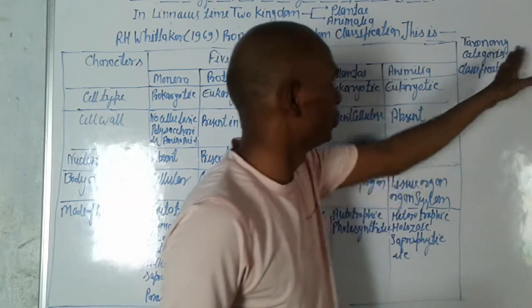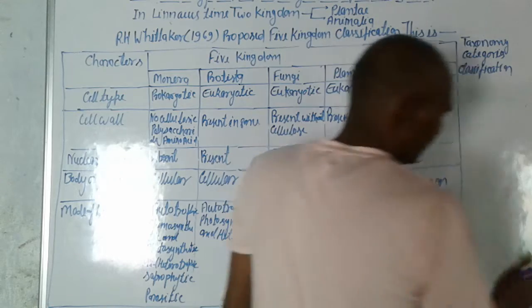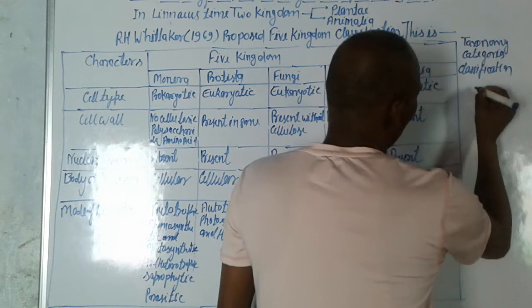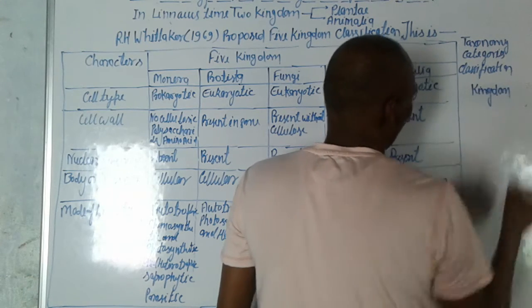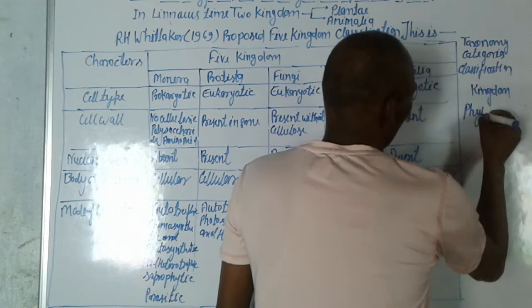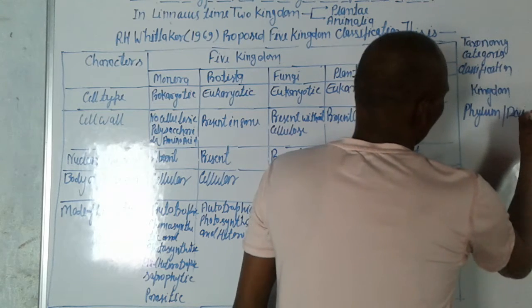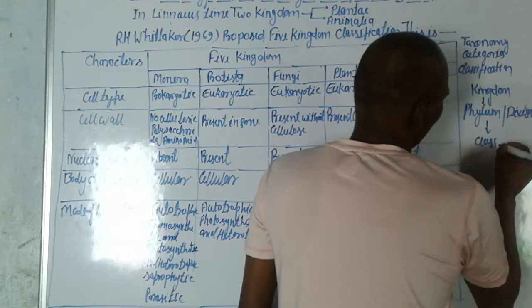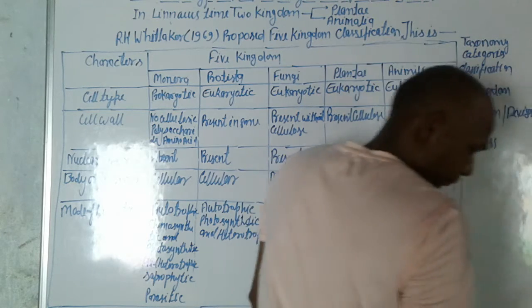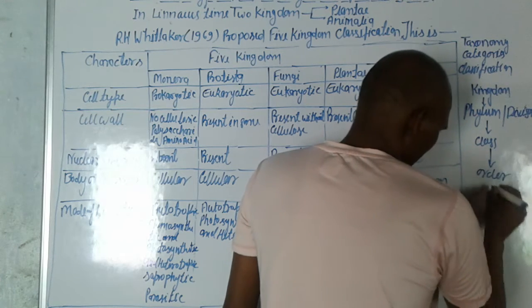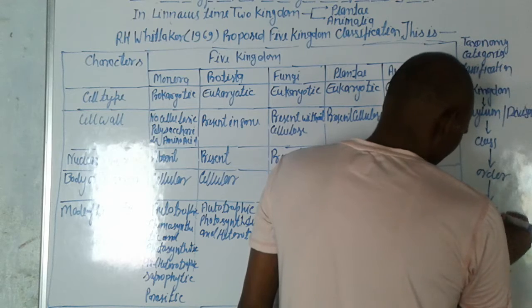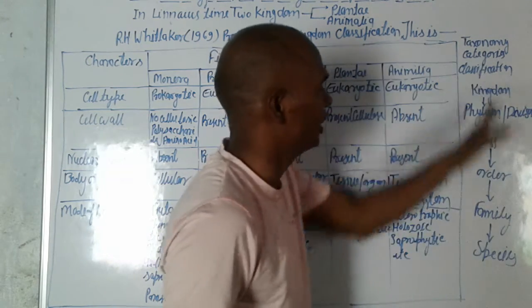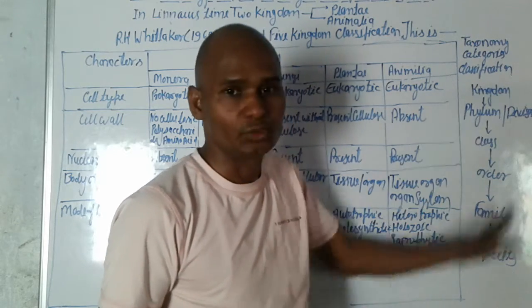The taxonomic categories are species, genus, family, order, class, phylum or division, and kingdom. These are the taxonomic categories.